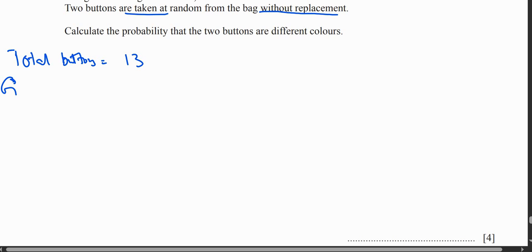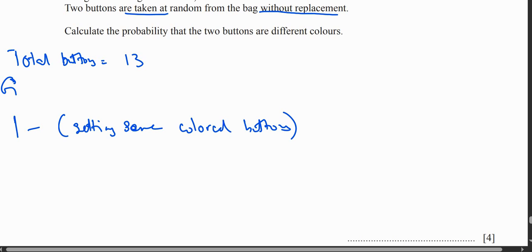So the best way to do this question is, it says calculate the probability that the two buttons are different colors. Total probability is 1. Subtract from it the probability of getting same colored buttons. Why?